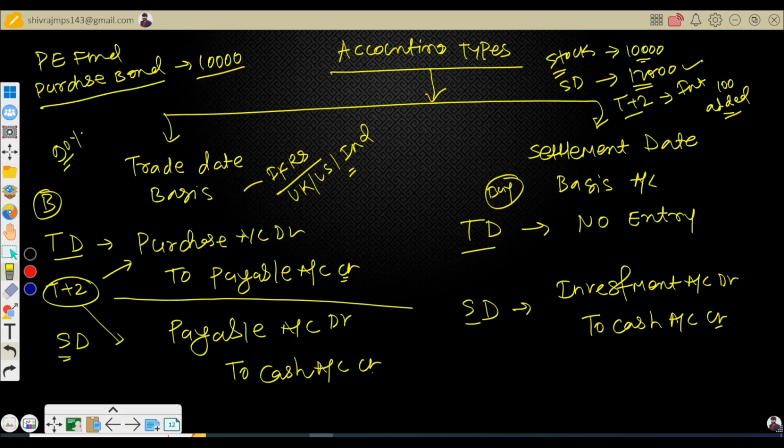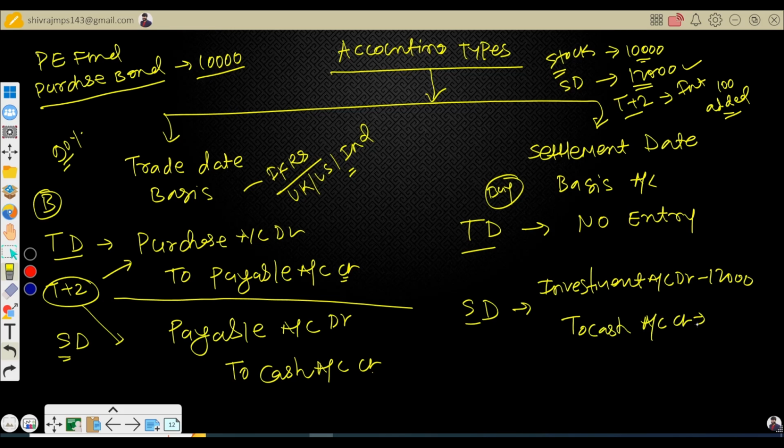In that case, your total investment value would be, let me see, investment debit, cash account credit, because cash will go out only 10,000, and you have a gain, unrealized gain account credit, which is 2,000.